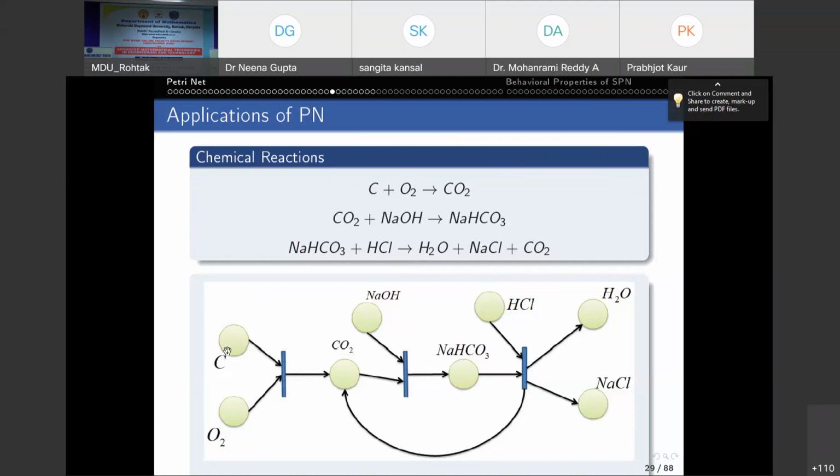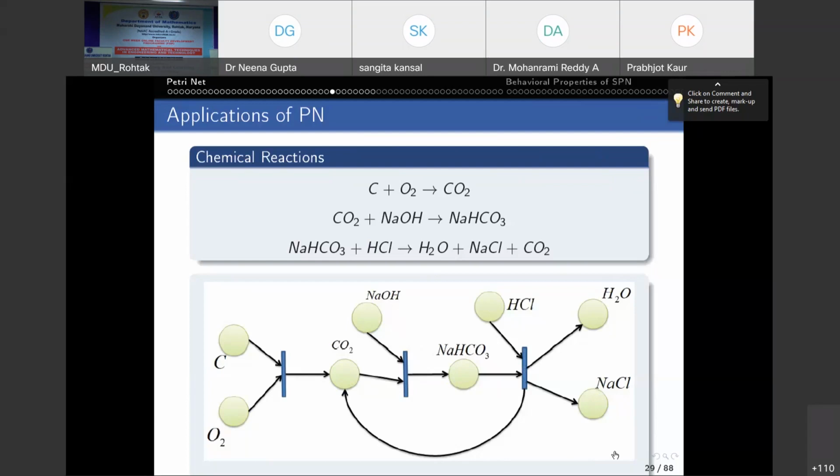So C with O2 combining means this transition. So we have an arc from C to this transition and O2 to this transition, and we get CO2. Then CO2 combines with NaOH through this reaction, this transition, gives you NaSCO3, and then NaSCO3 with HCl combined with this third transition gives you H2O, NaCl, and CO2.